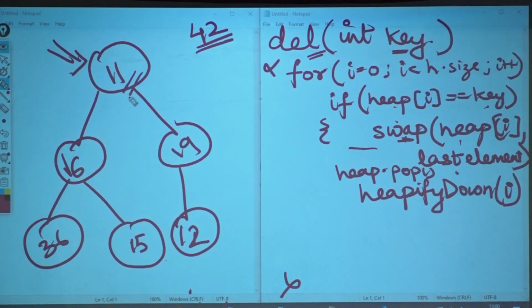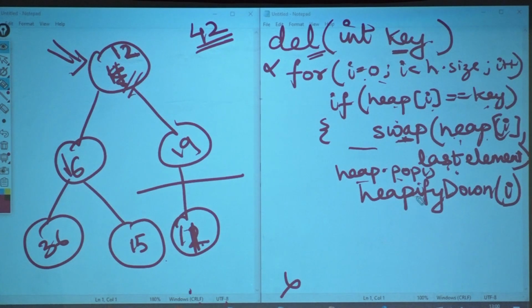Take 11. First time only you will get it as i equal to 0 is equal to the key. Swap it with what? The last element. I'll take this 11 and swap it with 12. So 12 comes here, 11 comes here. Okay. Now if 12 comes here and 11 comes here, heap dot pop, cut it out.